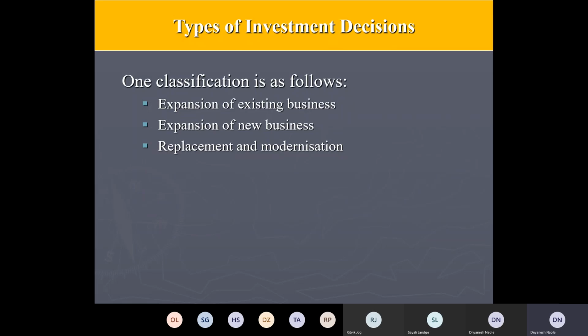Now the third one, replacement and modernization, is where we are trying to improve our operating efficiency and reduce the costs going into our operations. It is not necessarily increasing the revenue, but our profits will increase by the amount by which we reduce our costs. Say, for example, a cement company may try to invest into an automatic